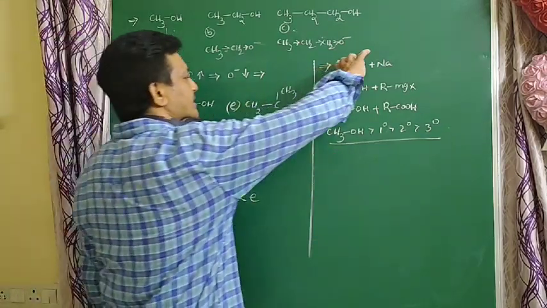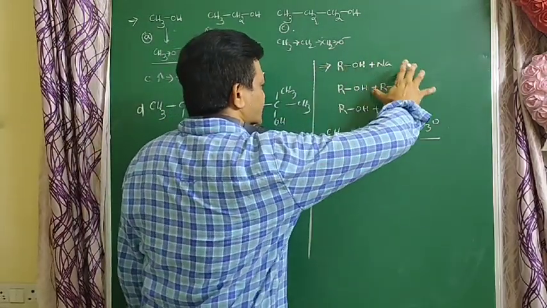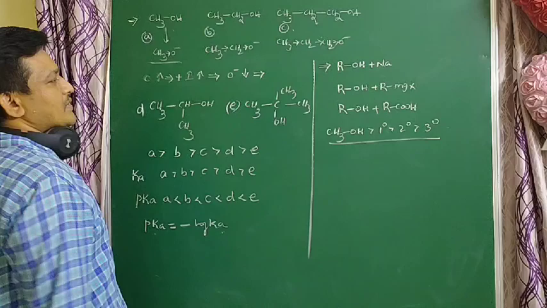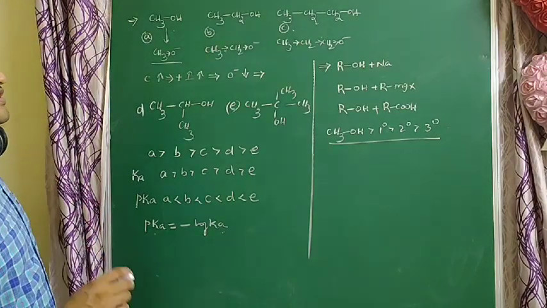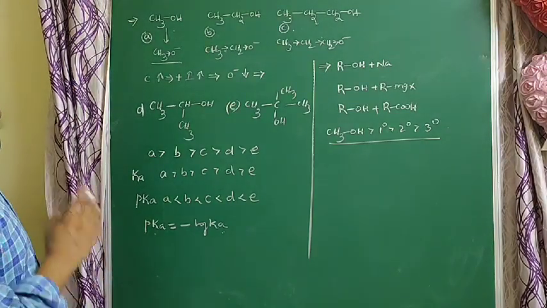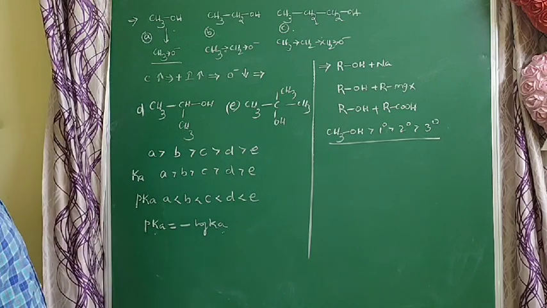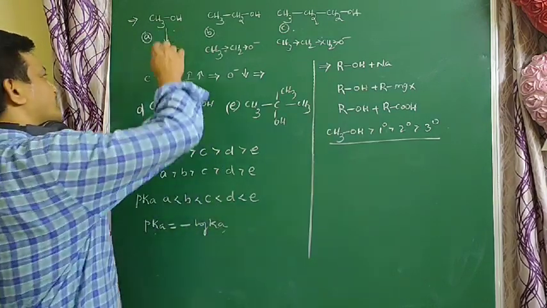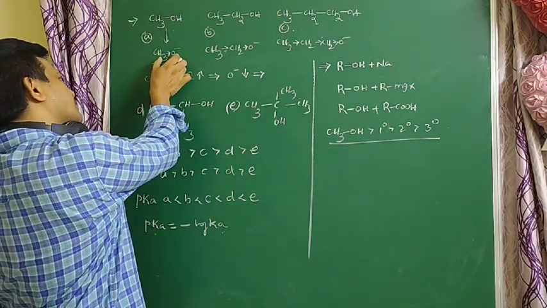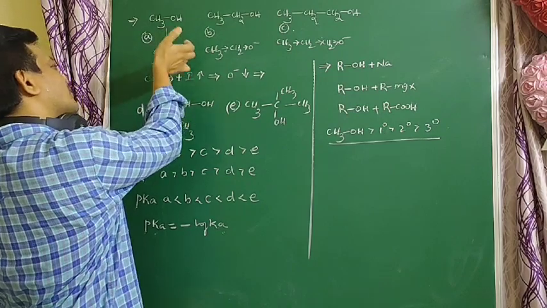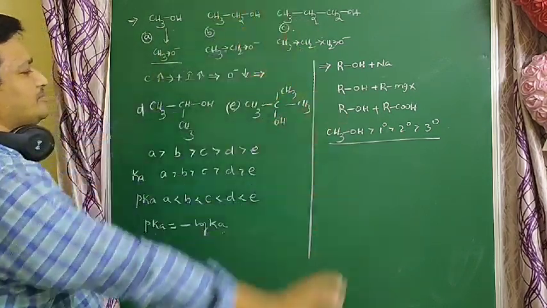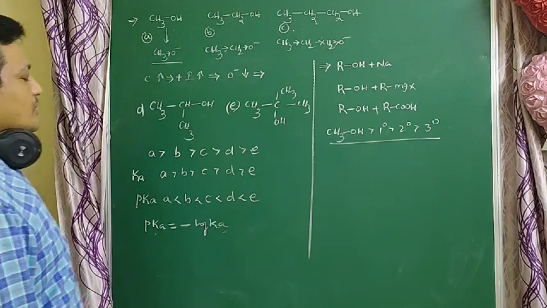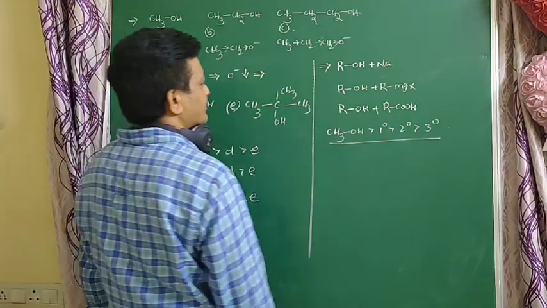All these reactions indicate the acidic nature of alcohols. So which is more acidic and which is less acidic, based on acidic nature? Why is methyl alcohol more acidic? Because its anion is more stable when compared to the remaining ones. That is very important, students.